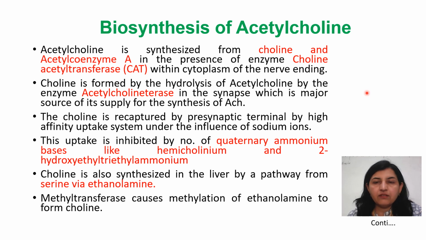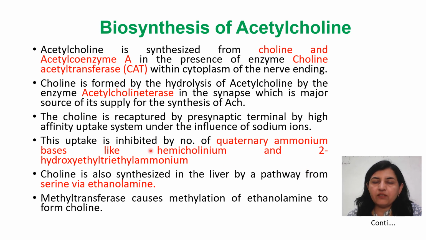The choline, which is used in the synthesis of acetylcholine, is produced from the hydrolysis of acetylcholine by the enzyme acetylcholinesterase. The acetylcholine released in the synaptic region gets hydrolyzed by this enzyme into choline and acetic acid. That choline is recaptured by the presynaptic terminals by the high affinity uptake system under the influence of sodium ions. And this uptake system is inhibited by quaternary ammonium bases like hemicholinium and 2-hydroxyethyl triethyl ammonium.